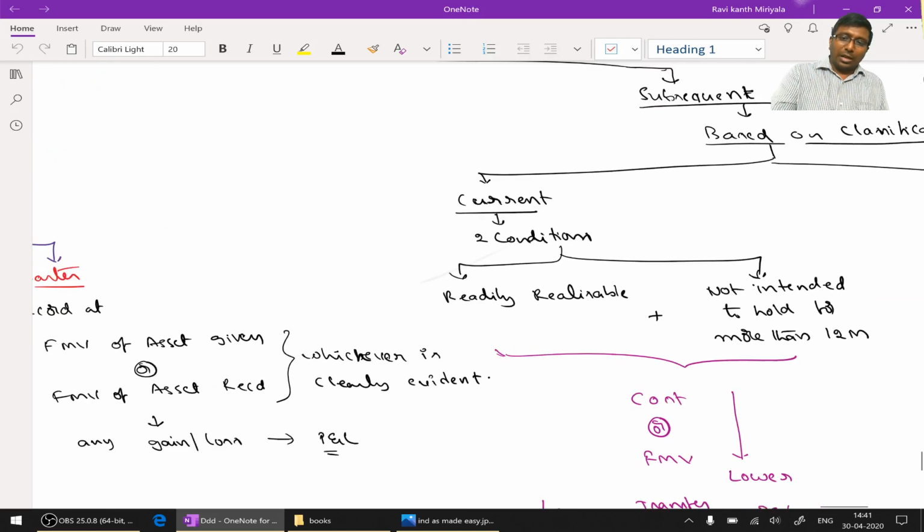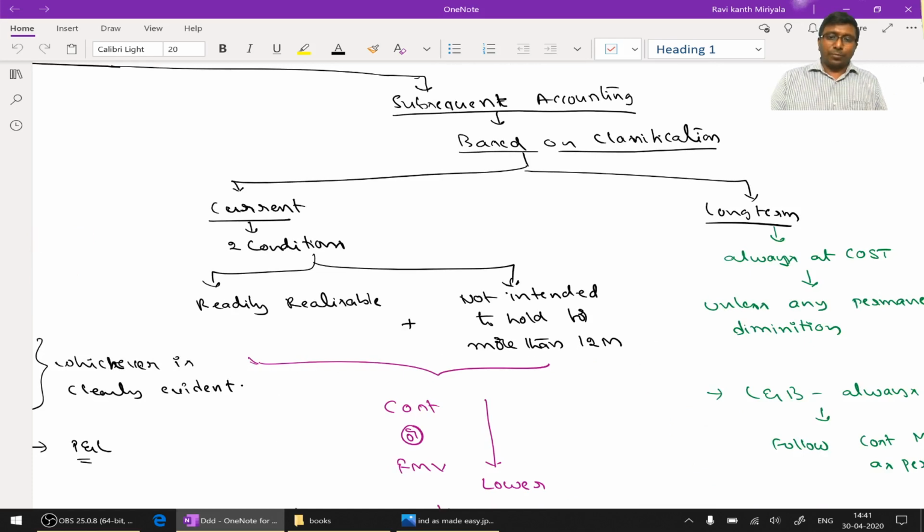Okay, right. And with respect to subsequent accounting, what do you mean by subsequent accounting? This is an accounting on the date of balance sheet. This accounting is based basically on classification. That means on the balance sheet date, an investment needs to be classified either into current investment or long-term investment. Okay, but what is the definition for long-term investment? Straight and simple. What is long-term? Which is not current. So what is current investment?